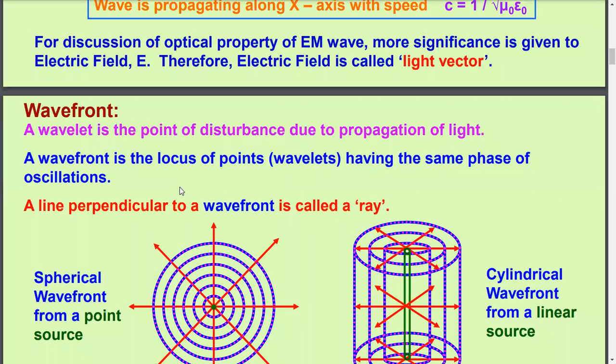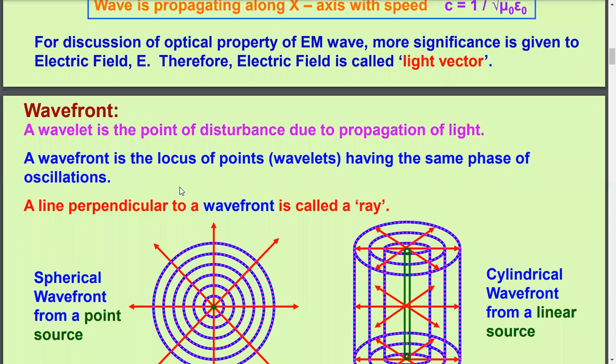So remember here, wavefront is a locus of points, that is wavelets, having the same phase of oscillation. It means that wavefront is an imaginary surface symmetrically enclosing the source of light or wave, and all the points on this imaginary surface vibrate or oscillate in the same phase. That means every point on the same wavefront or on the same imaginary surface will vibrate or oscillate in the same phase.